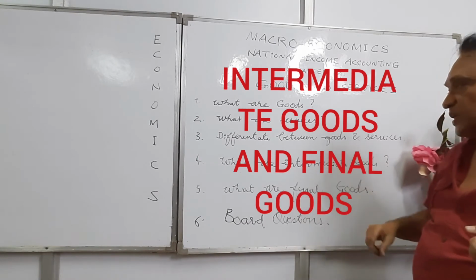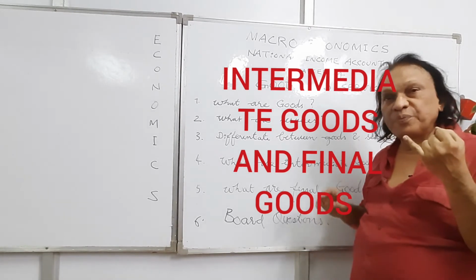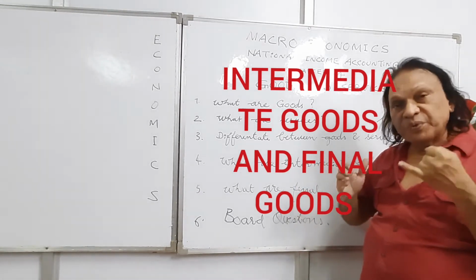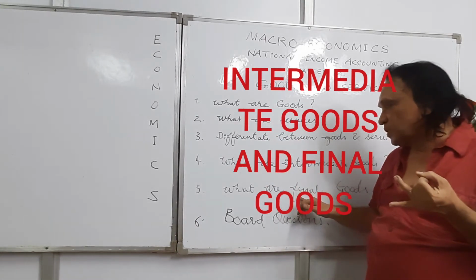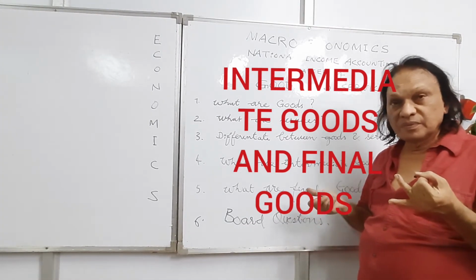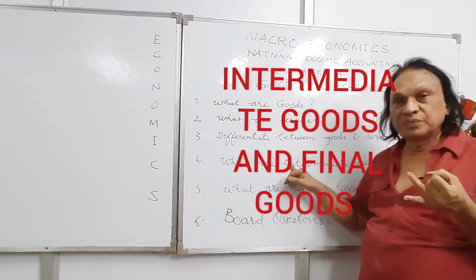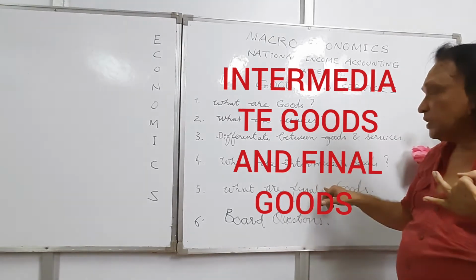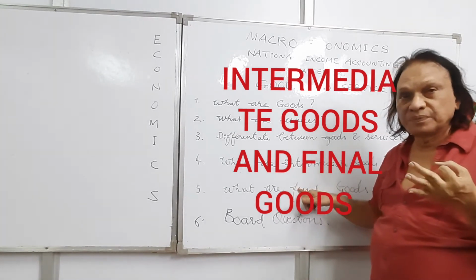Okay, let's repeat once again. Intermediate goods are those goods which help in producing other goods. Final goods are those goods which are meant for final consumption or capital formation. Sugarcane in the manufacturing of sugar is an intermediate good. Sugar at home is a final good. Intermediate goods remain within the production boundary. Final goods come outside the production boundary.